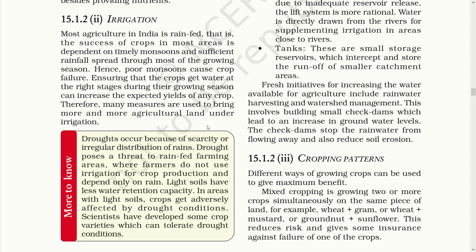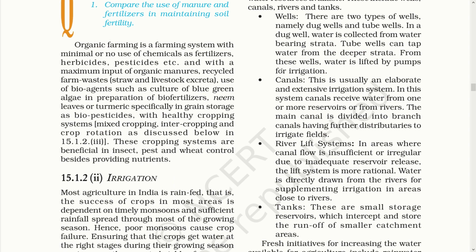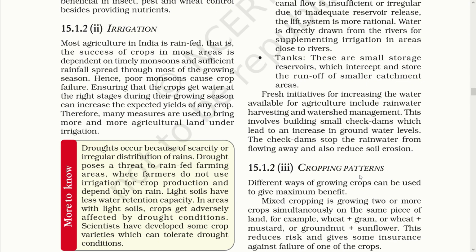Some are traditional, while some have evolved themselves with new techniques. Wells, canals, river lift system and tanks are traditional, while rainwater harvesting and watershed management and even wind turbine have evolved after scientific approach towards agriculture sector. One more way to increase production and decrease the loss of crop failure is adopting different cropping pattern.